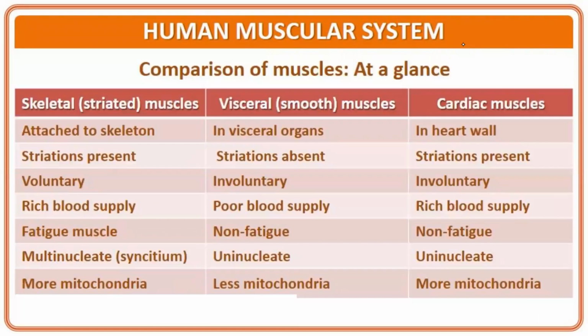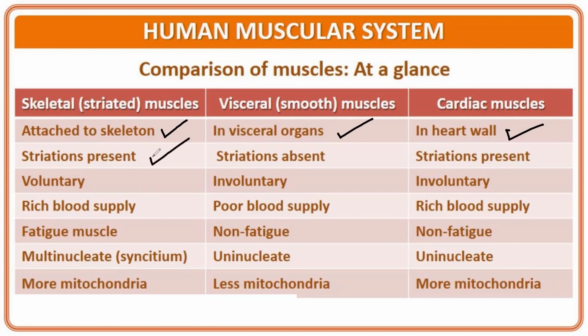Let's compare the skeletal, visceral, and cardiac muscles. Skeletal muscles are attached to the skeleton, whereas visceral muscles are present in the visceral organs and cardiac muscle is present in the heart wall.